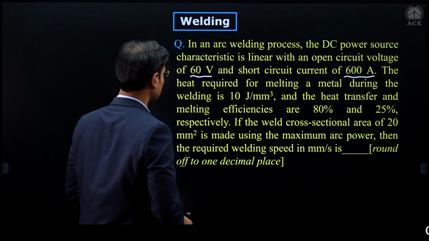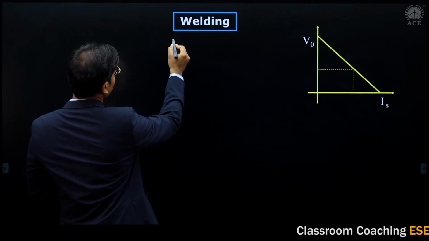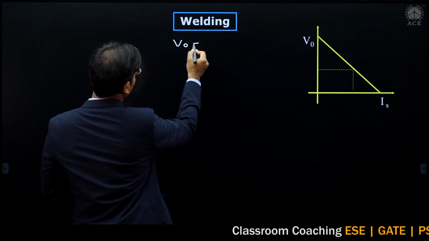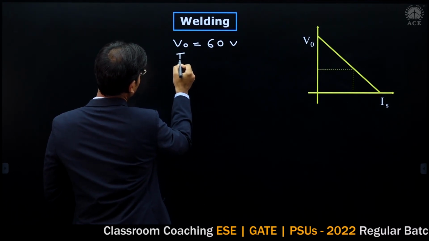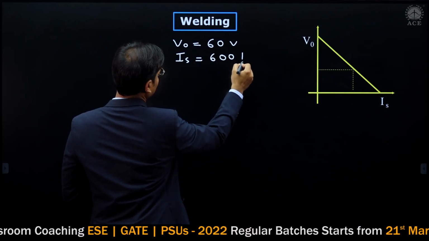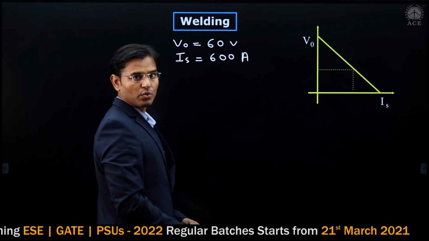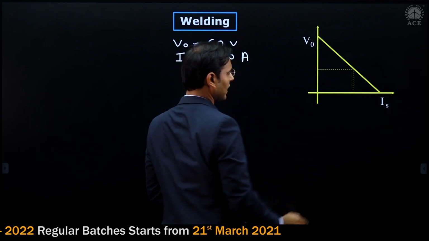Both values are given, I am writing them in the given data. This is the open circuit voltage, that is 60 volt, and the short circuit current, that is 600 ampere. These two values are given. This is V open and IS, that is the short circuit current.